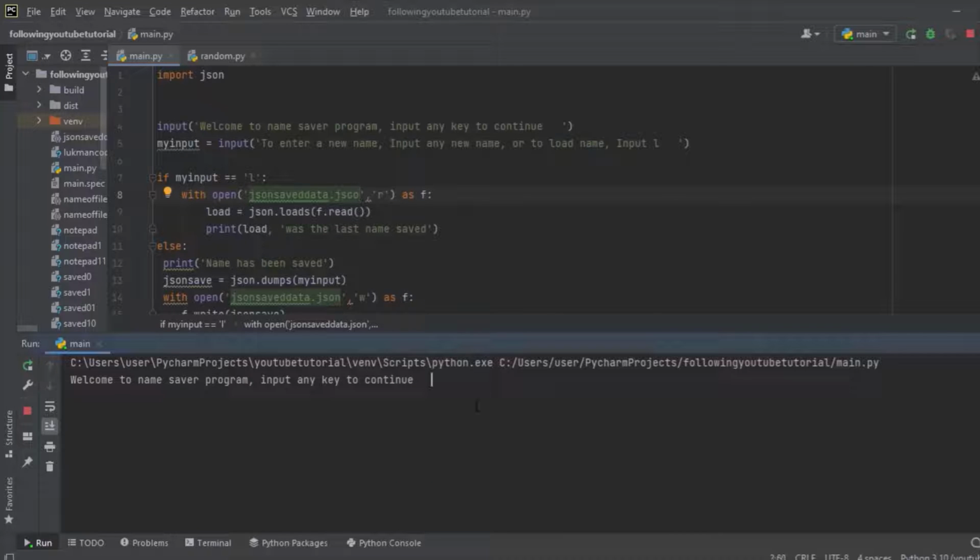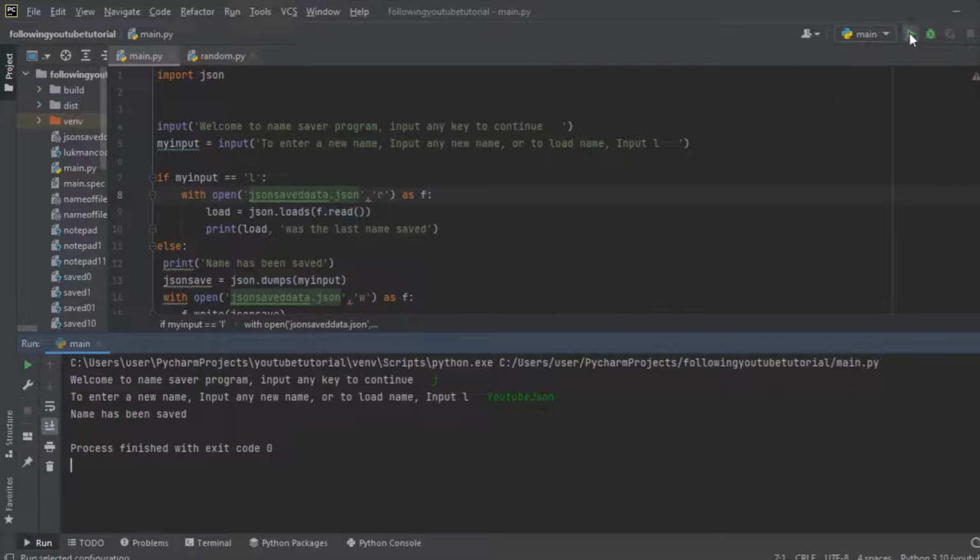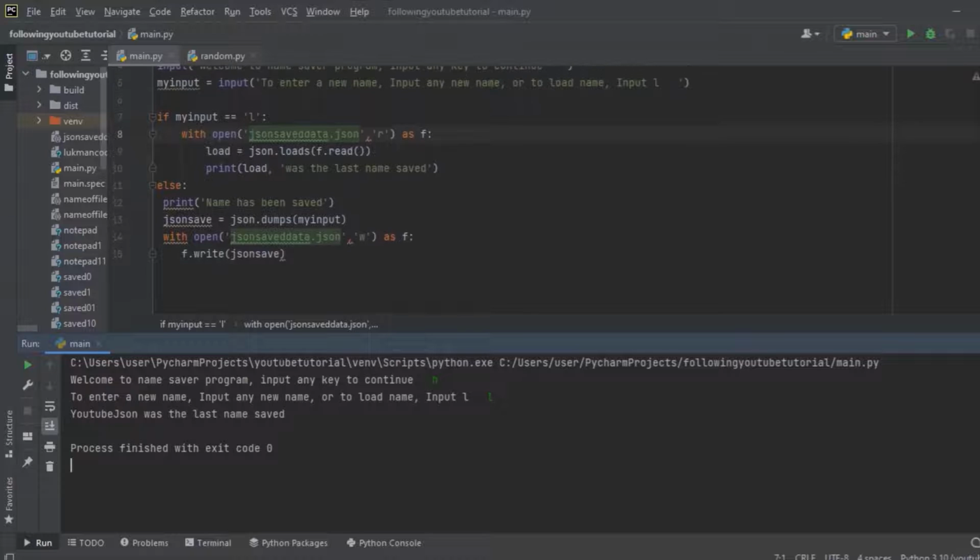So welcome to name saver program. Input any key to continue. I input any key. Let me write any name. Let me write YouTube JSON. Then when we input it, it says name has been saved, and when we run it again, input any key to continue and press L to load. It loads back. YouTube JSON was the last name saved. So I think we've solved the problem now. That's all.